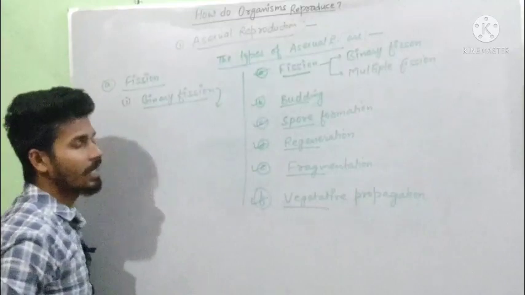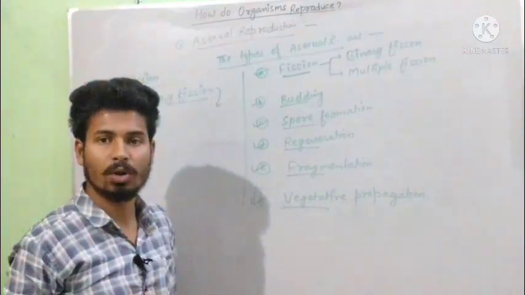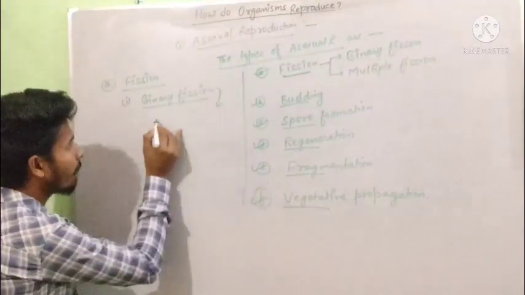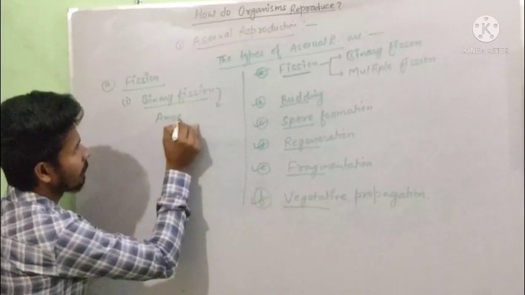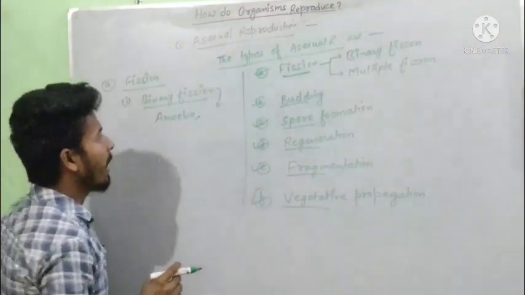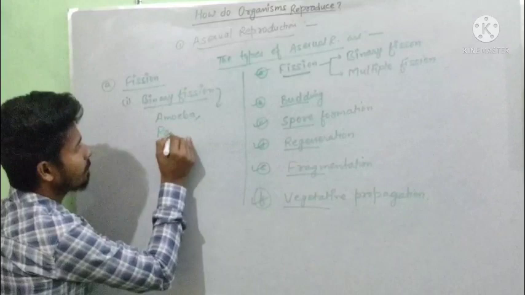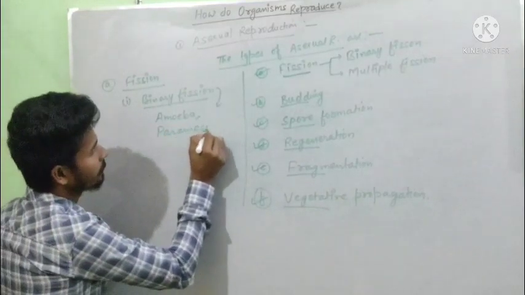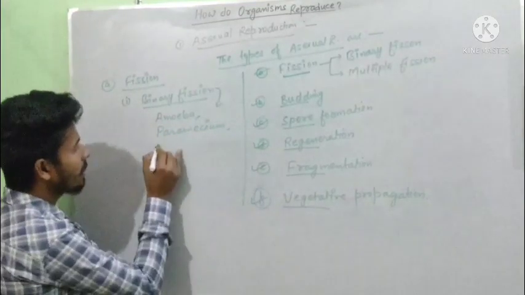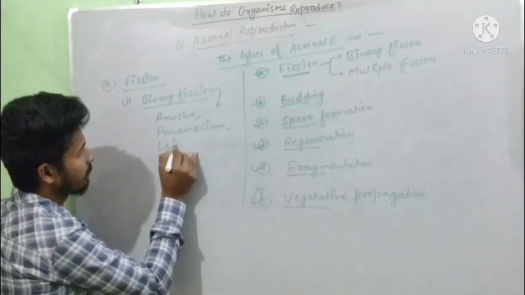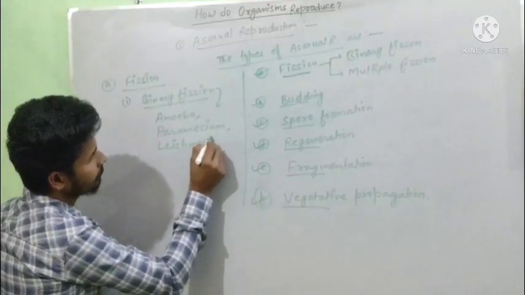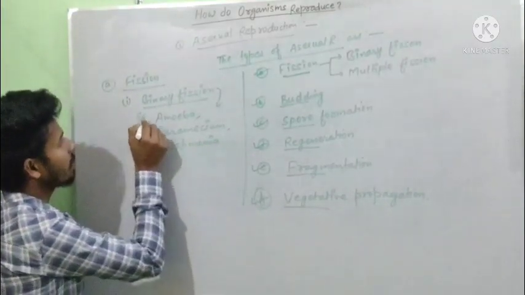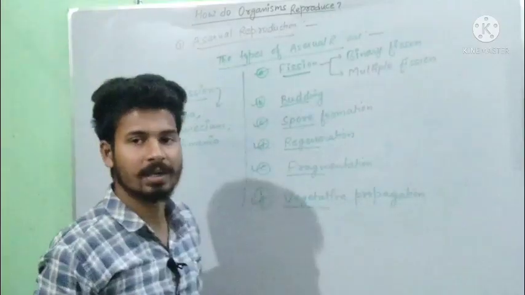This process, that is binary fission, is shown by the organism named amoeba, and including paramecium and the other leishmania. These are the examples of binary fission.